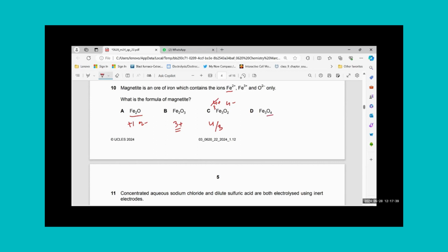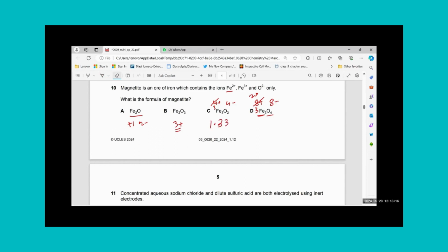Here it is 8 minus, and 8 plus divided by 3: 3 ones are 3, 3 twos are 6, 3 threes are 9. So the oxidation number on iron will be a decimal number. If I divide 4 by 3, the oxidation number on iron is coming as 1.33.